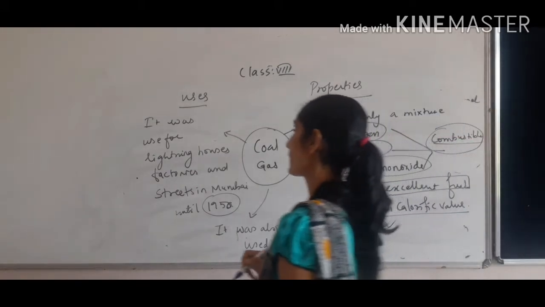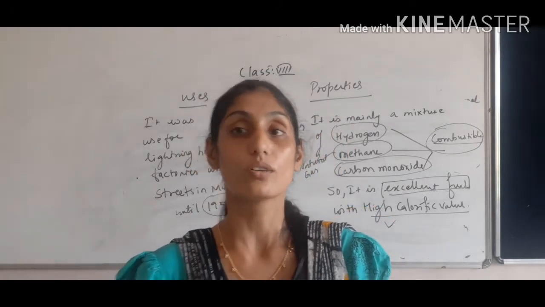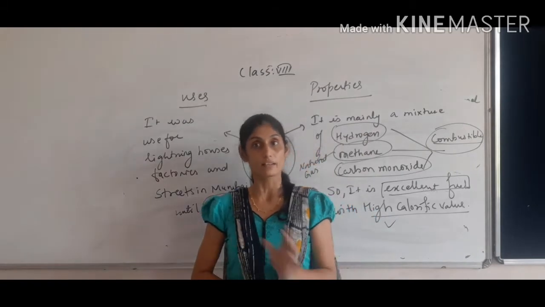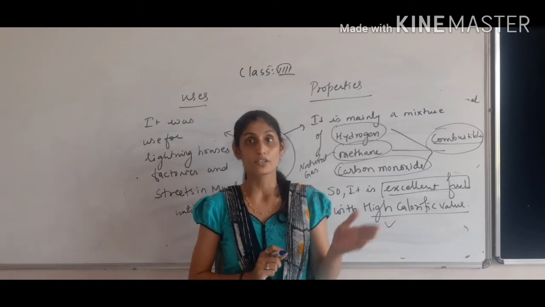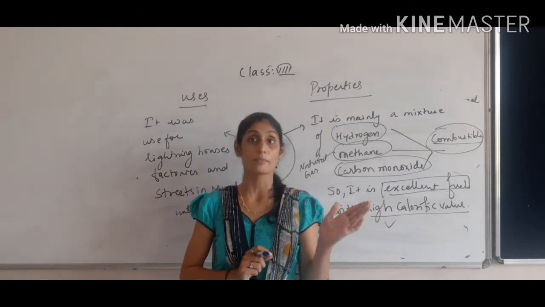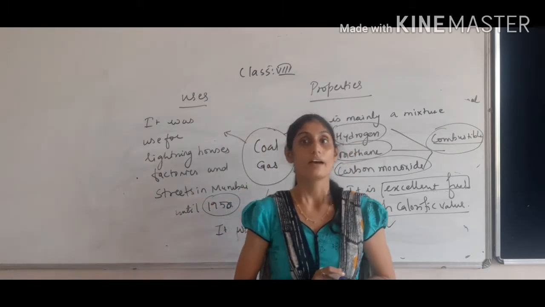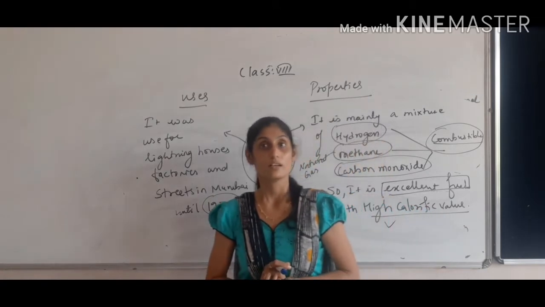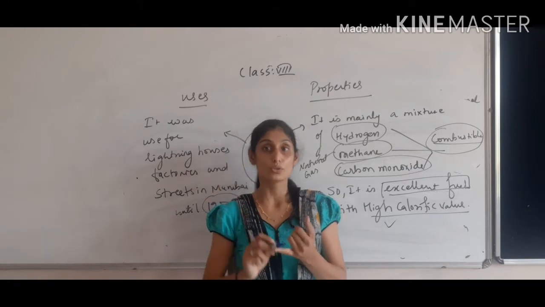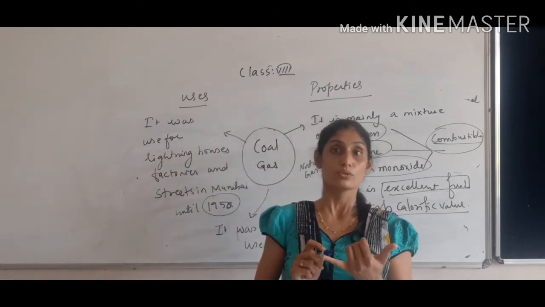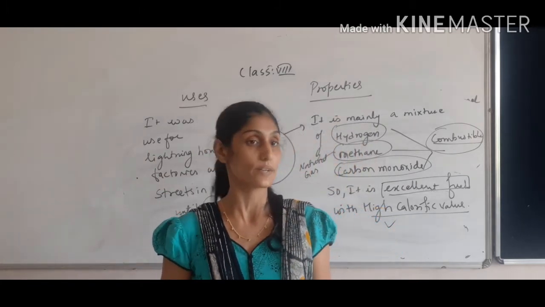Now let's summarize what we have learned today. We have learned today about the coal tar and coal gas. Coal tar is a thick, oily, black color liquid. It is mainly formed by a mixture of more than 200 substances. It is having an unpleasant smell. And when we talked about the uses of it, the chemical industry is going to use coal tar. Though it is unpleasant, it is going to be used for making perfumes. It is used to make drugs, insecticides, pesticides, explosives. ये सारे uses हुए coal tar के.